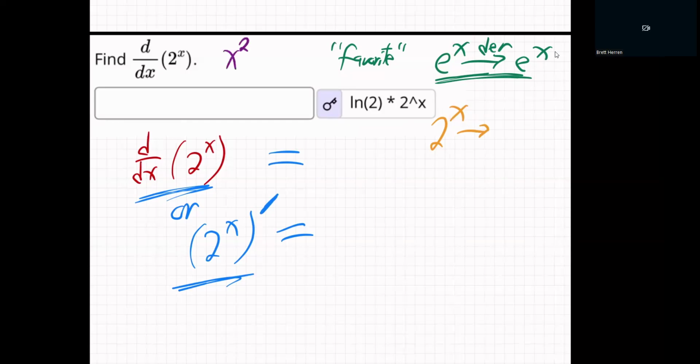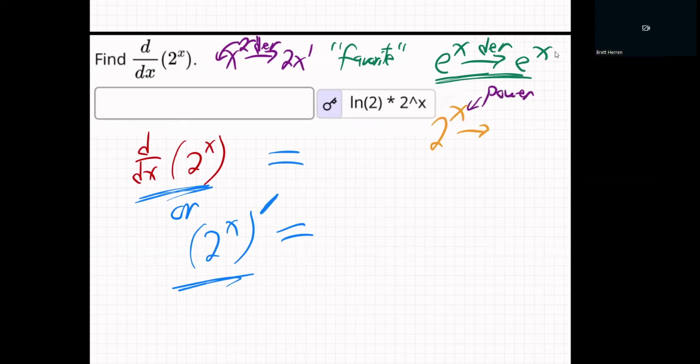What if we had x squared? What would be the derivative of x squared? Well, we know that. You just bring down the 2 and subtract 1 from the power. It's 2x to the 1, or just 2x. That's when x is in the base. But now we have x up in the power. Notice, that's what's different.